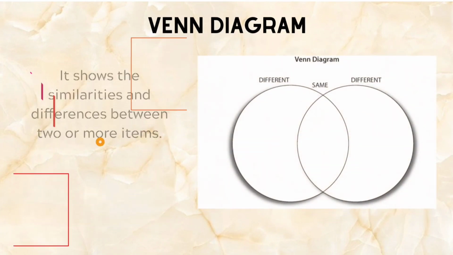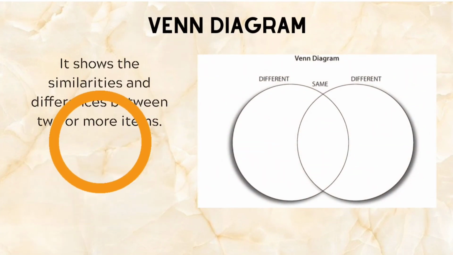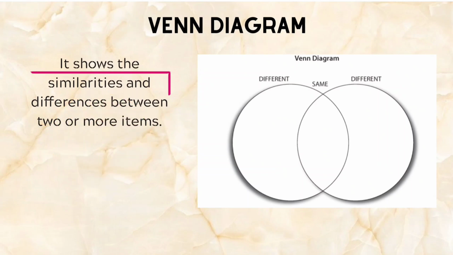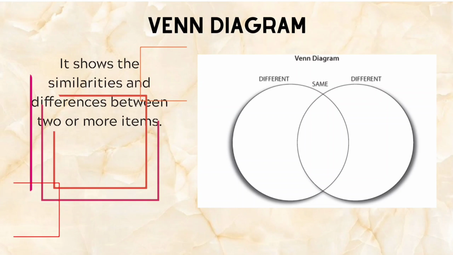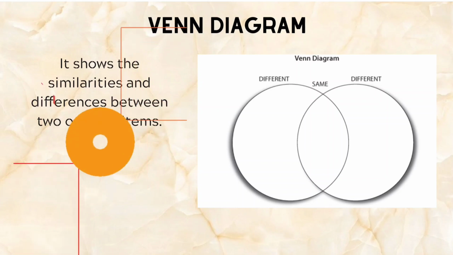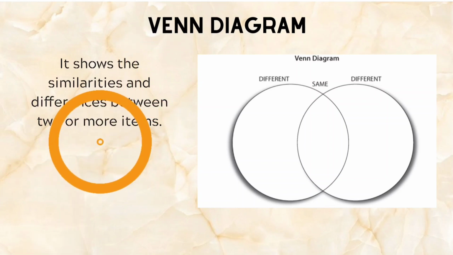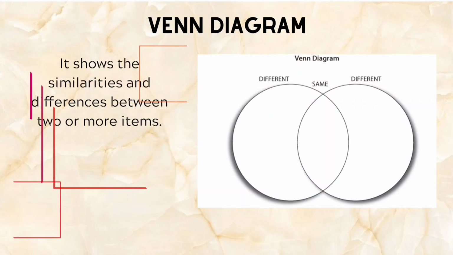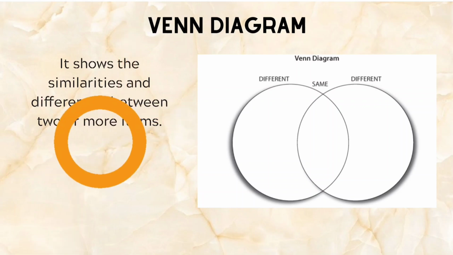Venn diagram. It shows the similarities and differences between two or more items. The diagram is made up of a series of shapes, typically circles, with edges that overlap. Each shape represents a different item. The characteristics shared by each item are represented by the overlapping intersections of each shape.